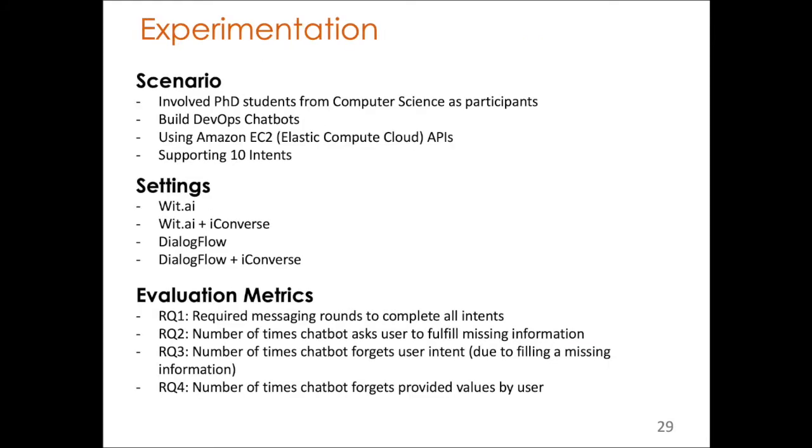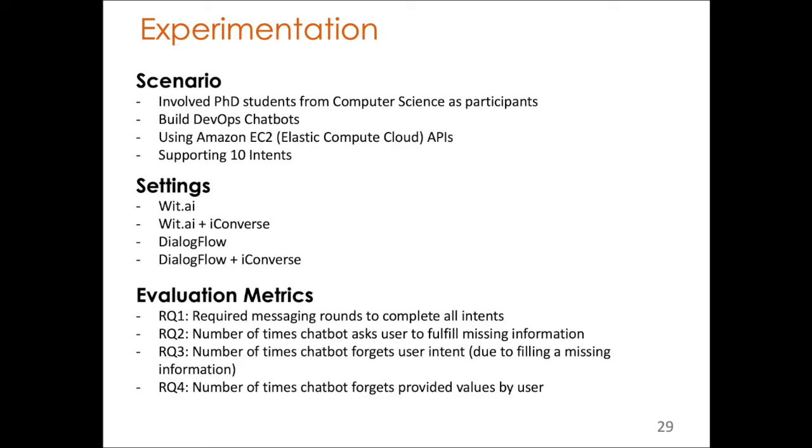In order to explore how effectively our proposed conversational model empowers chatbots to handle multi-intent, multi-turn conversations, we conducted a study. We asked participants to build DevOps chatbots using Amazon EC2 APIs. These chatbots supported 10 intents. We asked participants to use any of four settings to build their chatbots.